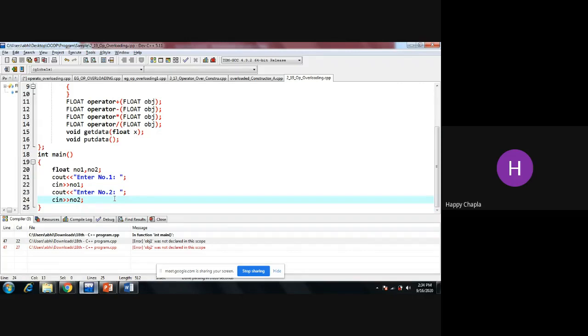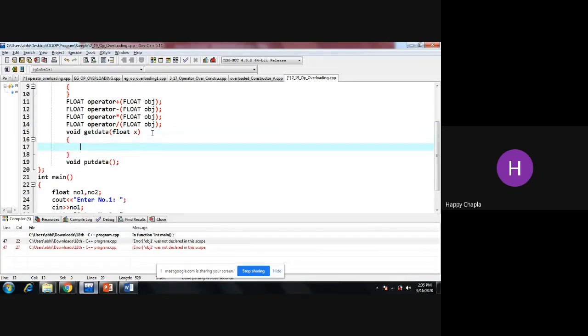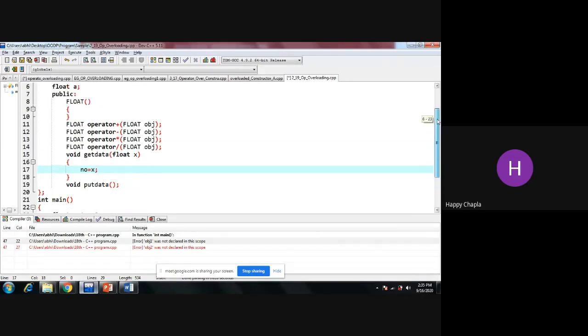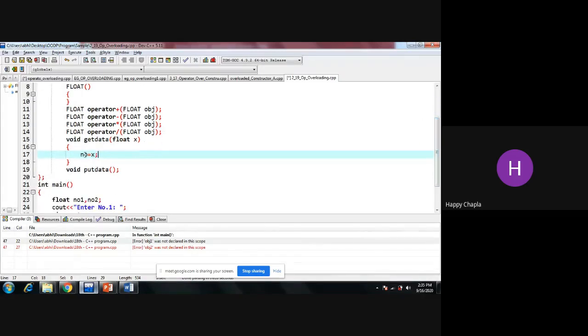Now what we have to do? First of all, at the time of function calling, get number, we need to pass those values to my get data function over here. So I am writing the code over here that x is equal to number, sorry, this is a, not number.